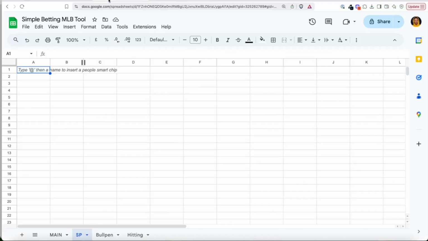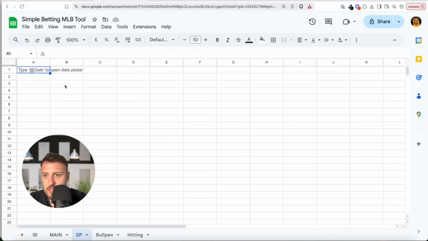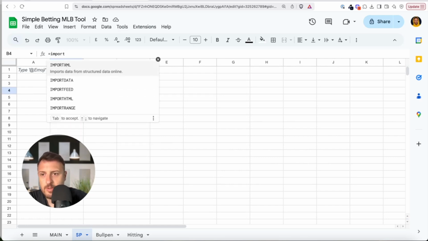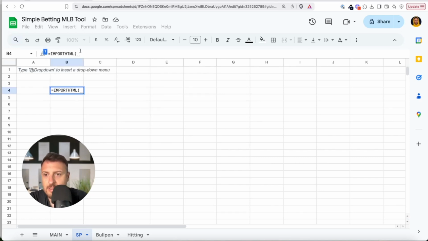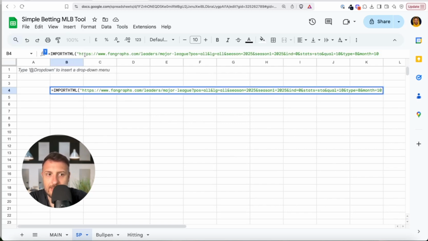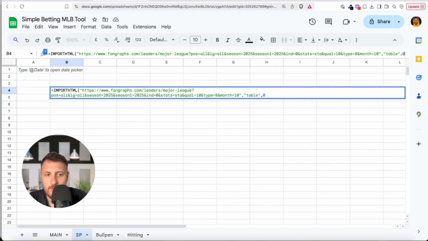I will copy this, go back to my spreadsheet, and leave 1 or 2 or 3 spaces here, and I will type import HTML. It will pop up here. First I need this, so I will paste it and enter. Right now I need to add table, because we will use the table, and I will put 0 here. I will just enter right now, but we will need to change this a little bit. So you will see what I change. We will scrape all the numbers.